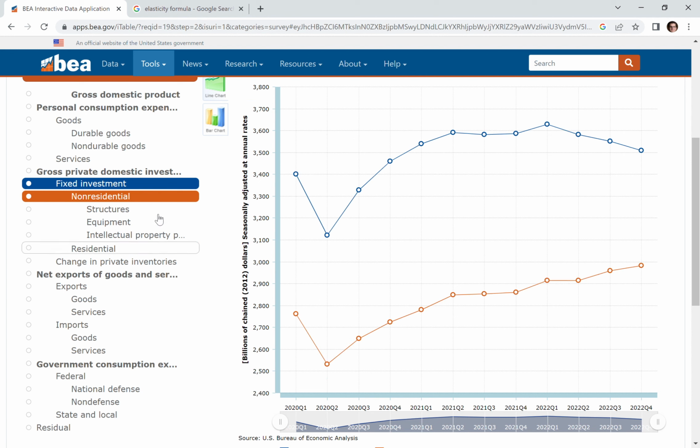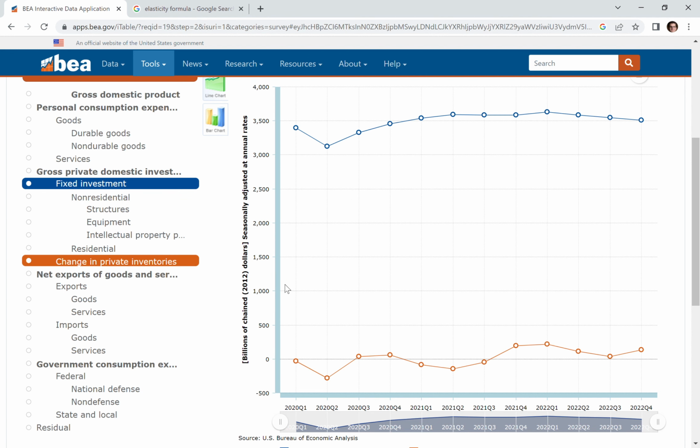The other one that kind of gets students a lot is this weird change in private inventories. And we see that sometimes this is positive and sometimes it's negative, right? So when it's negative, that means that I sold more than I produced that year. So I had to draw down on my inventories. Does that make sense? When it's positive, that means that I produced more than I sold that year.